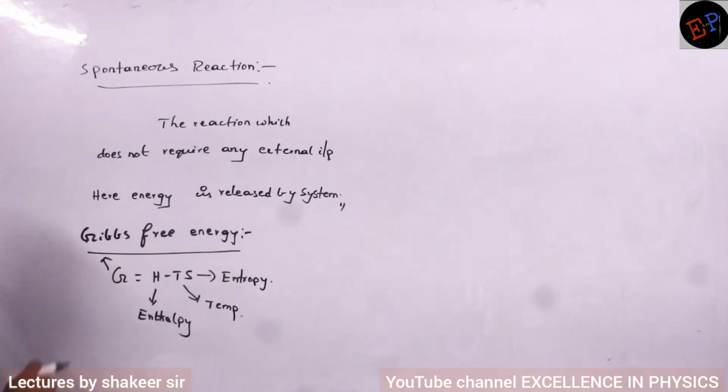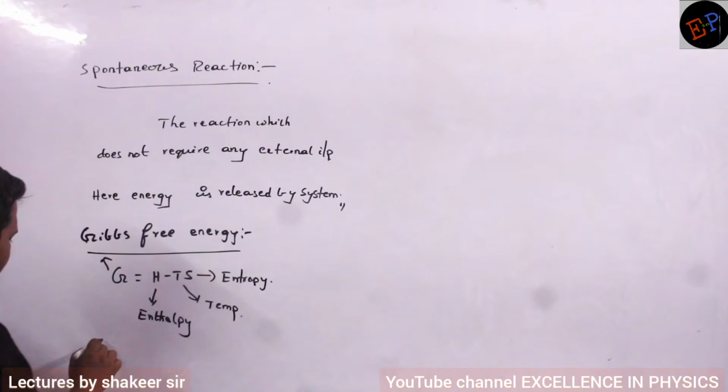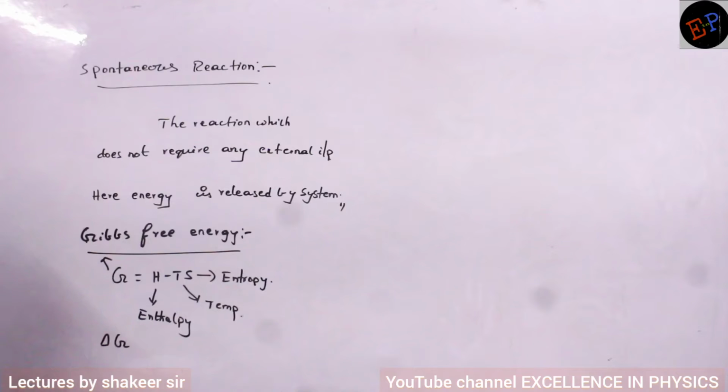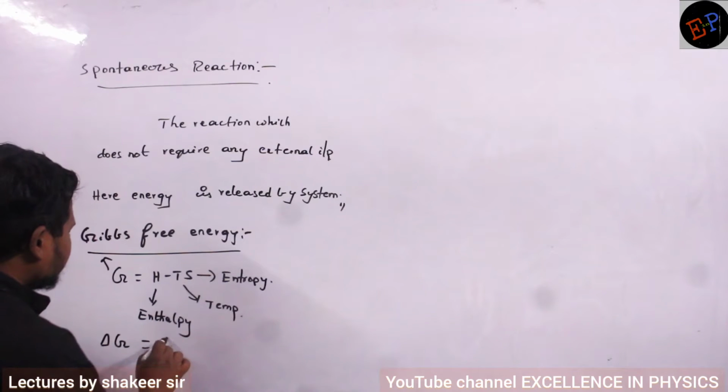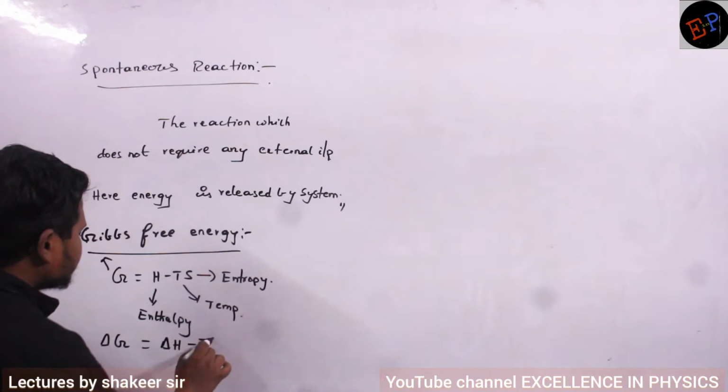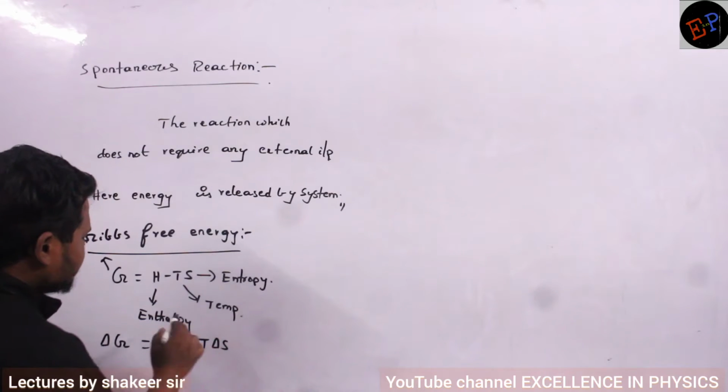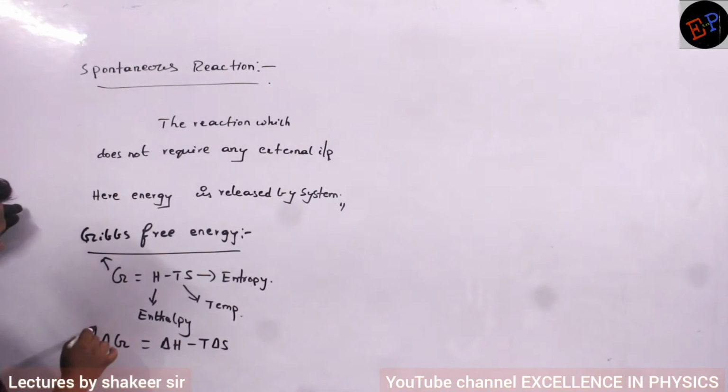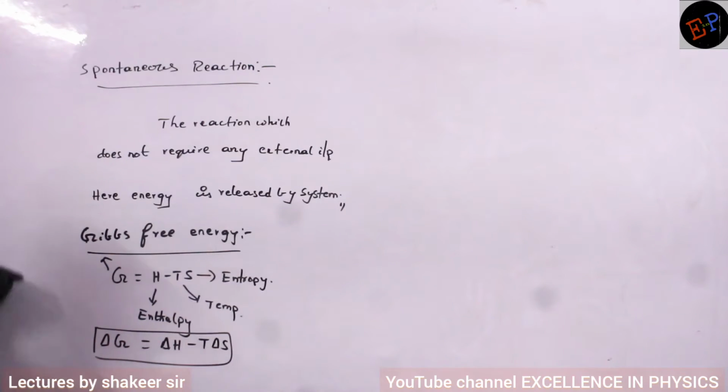Okay, so what is this Gibbs energy? Or you can write delta G, change in Gibbs energy. Delta G means what? Change in Gibbs energy can be written as change in enthalpy minus T multiplied by change in entropy, ΔG = ΔH - TΔS. So I can write like this also. Are you able to understand?